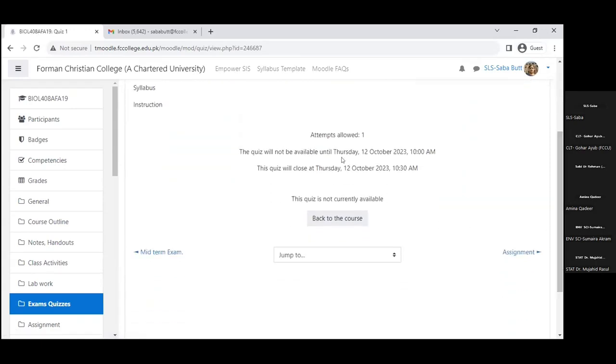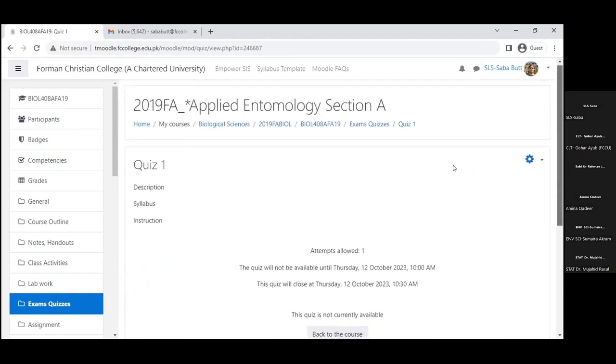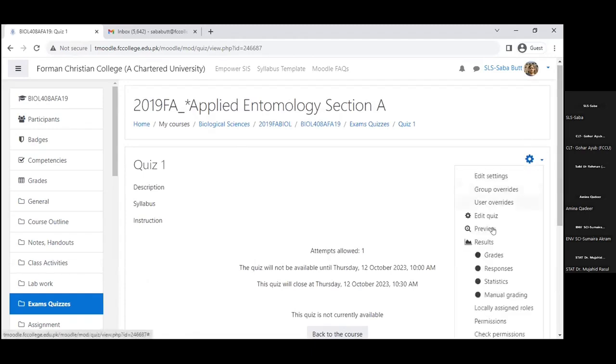Now here you can see this quiz is not currently available, but sometimes we want to try it out before we give it to students. So we can go here to the settings, open this, and here we can see a preview button. So I can preview the whole of the quiz. So far we have previewed the questions only. Here we can preview the whole of the quiz. So we select this.